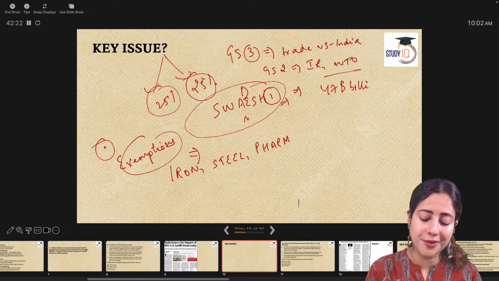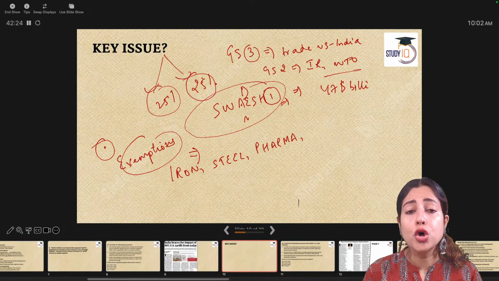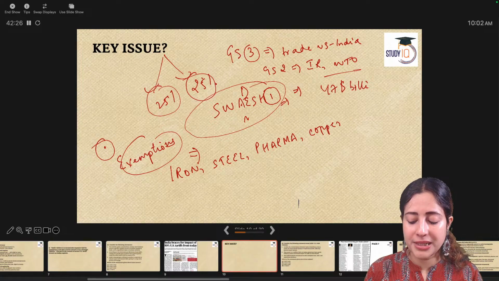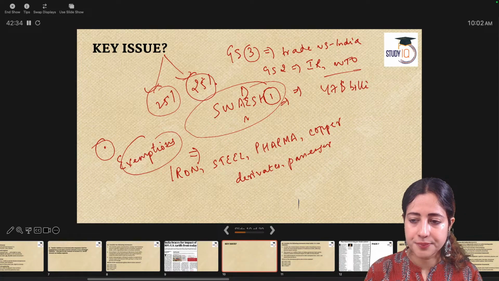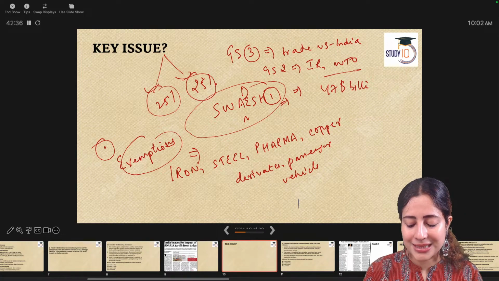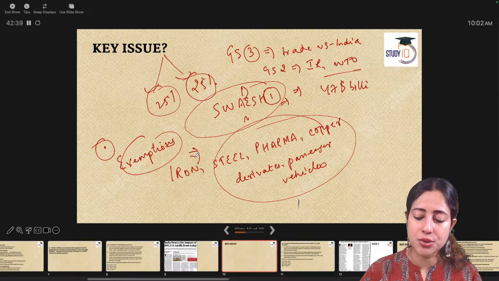I can write it as pharma. Similarly, copper derivatives. Then apart from copper derivatives, we have passenger vehicles. These right now have got exemption.